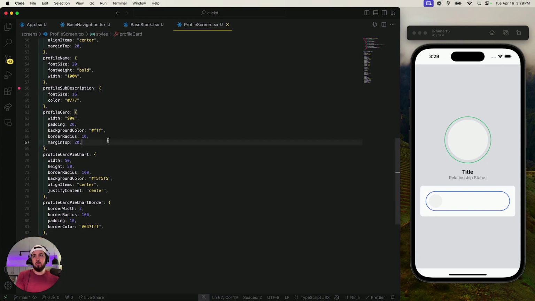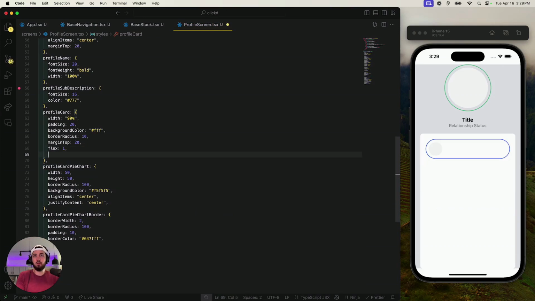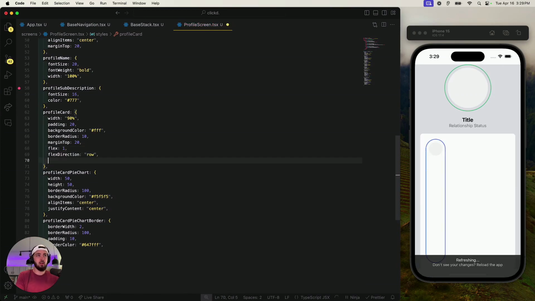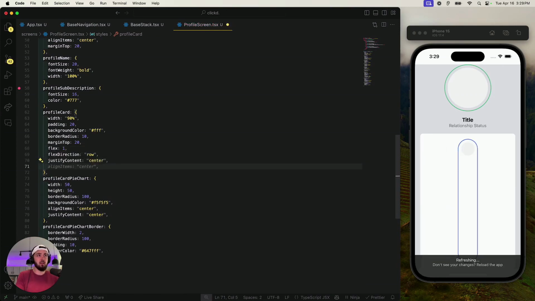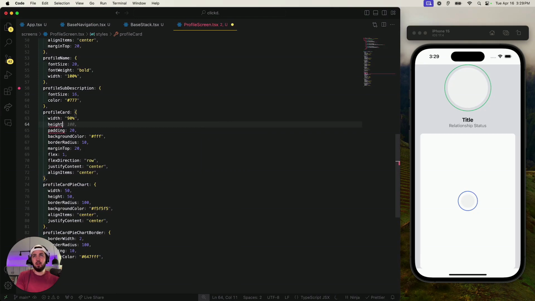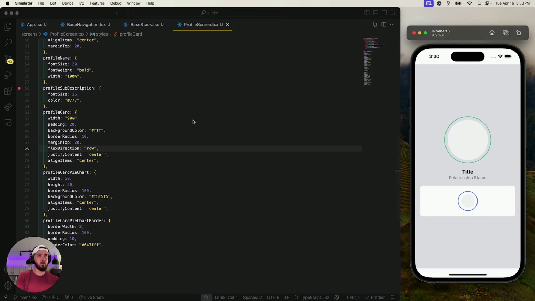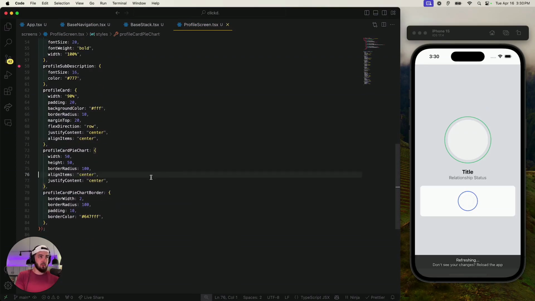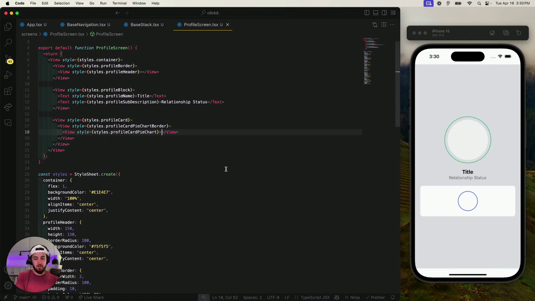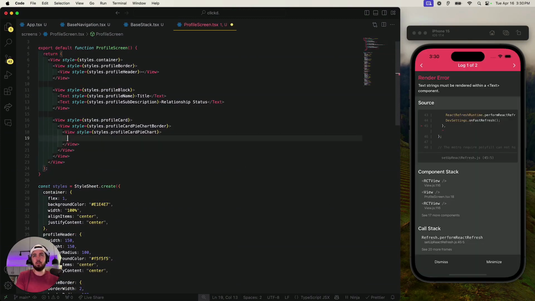And then profile card, I suppose we need to do flex 1. I think that'll help. And then justify content center, align items center. Nice, there we go. Okay, but then flex 1, how do we make it not this high? Height 50, 20. Is this what flex 1 does? Okay, cool. Well, we'll just leave it like that then. Background color none. And then this, I suppose, would be 55 or some number. Oops, we need to do the text deal.